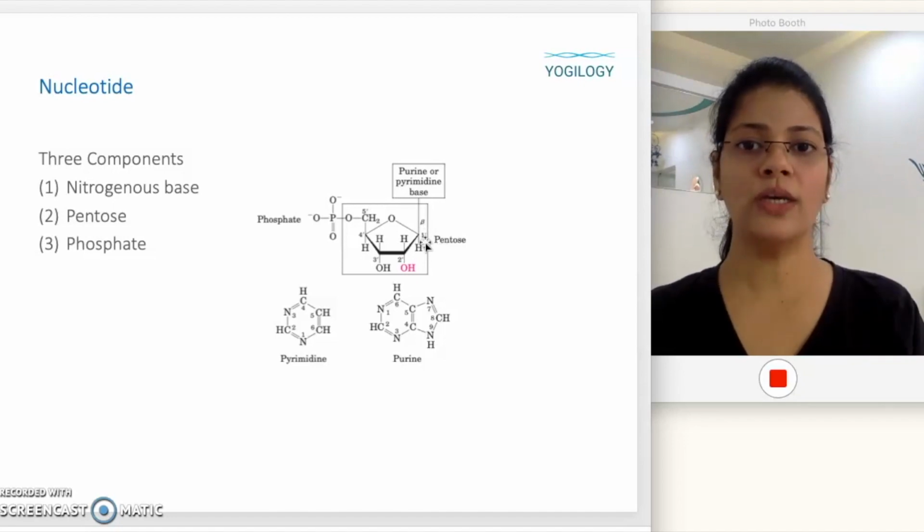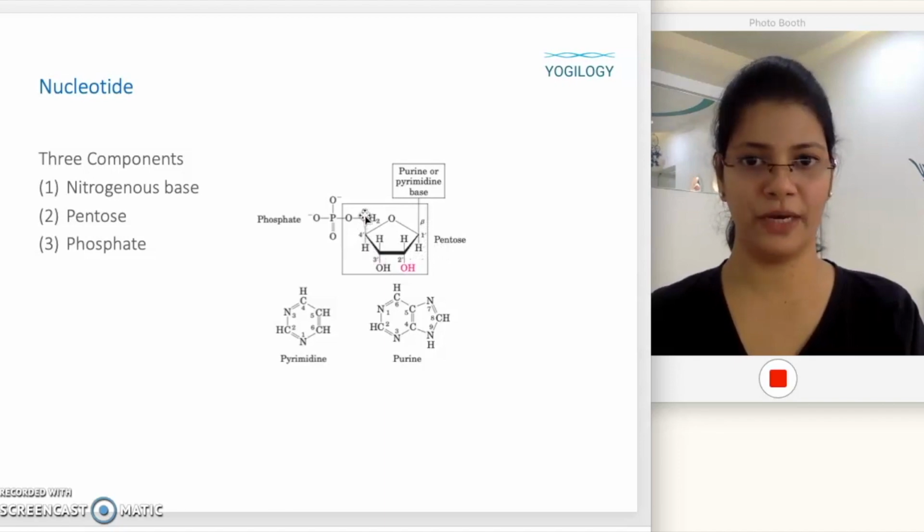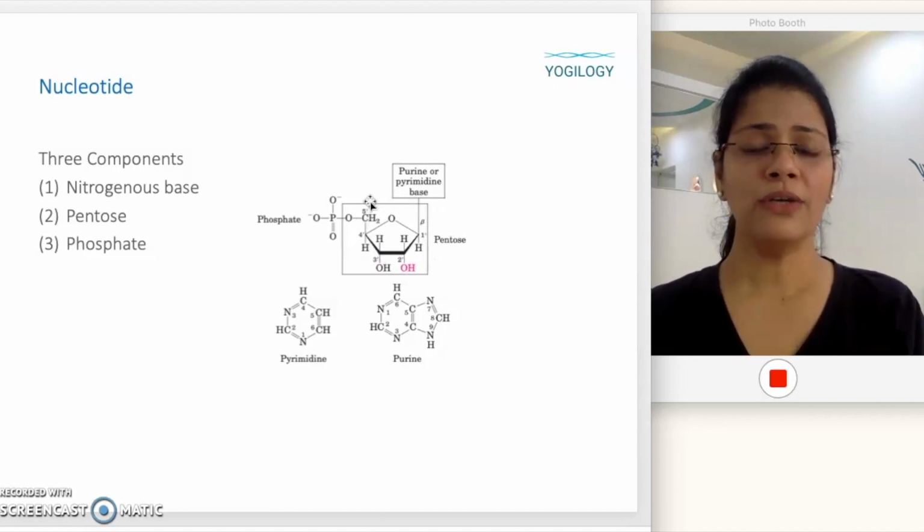So we call it as 1 prime, 2 prime, 3 prime, 4 prime, 5 prime. Why are we using this prime over here? Because we want to distinguish it from the numbering that is used for pyrimidines and purines. Now what are these pyrimidines and purines? These are the nitrogenous bases. Okay, so here you can see purines and pyrimidines will attach to the pentose.